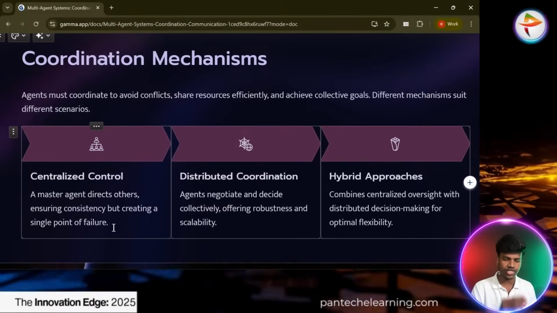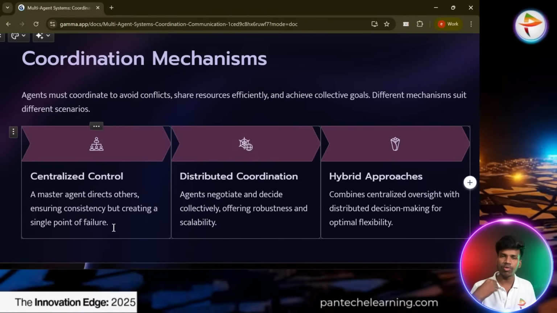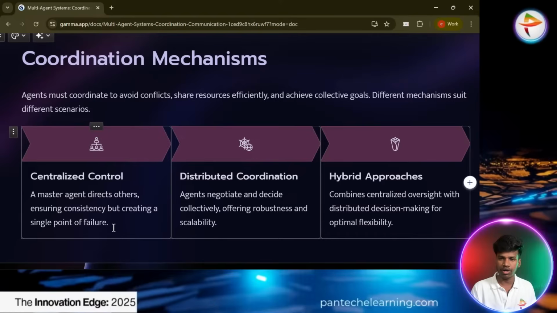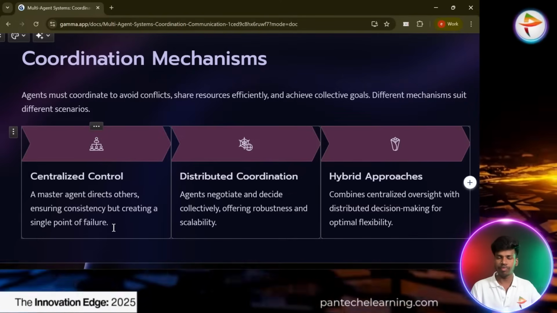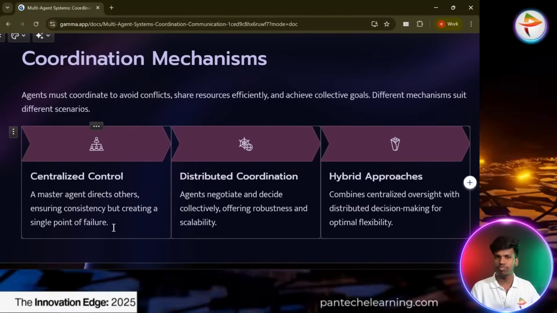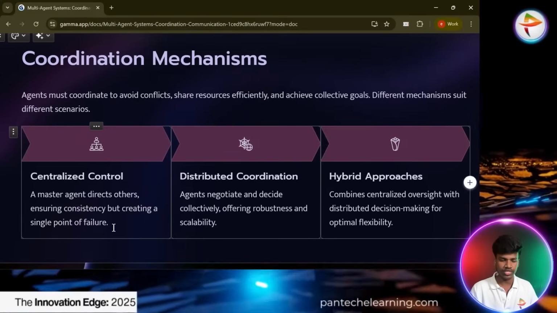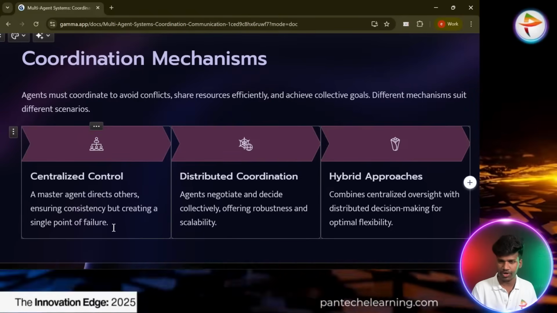In distributed coordination, we just provide the command or the plans, and then the other sub agents take that command and initialize the work accordingly. That is distributed coordination.